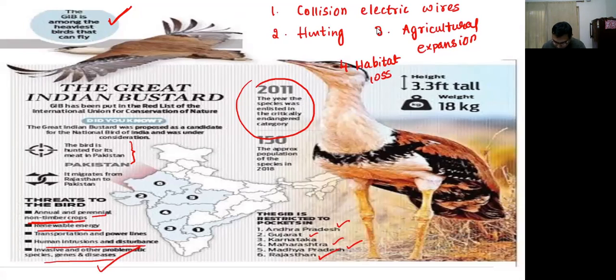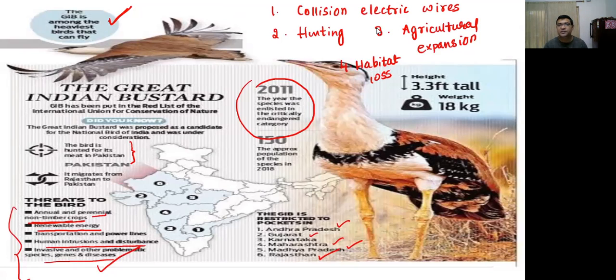Annual and perennial non-timber crops, and renewable energies are also one of the causes. Then transportation, power lines, human intrusions and disturbances, invasive alien species, and other problematic species which can bring genes and diseases are also a threat to this bird.